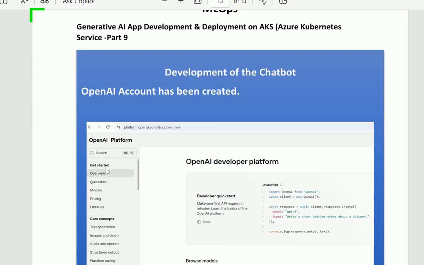In the next part of this series, we shall write the Python code for the chatbot so that we can deploy it on Azure Kubernetes.